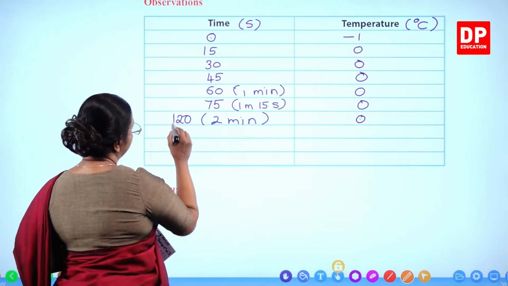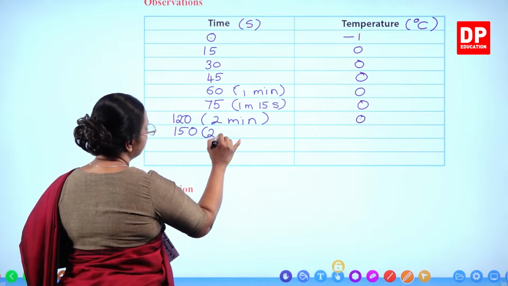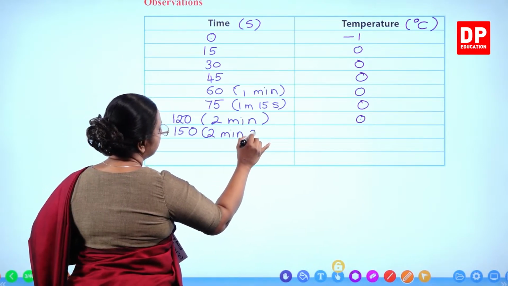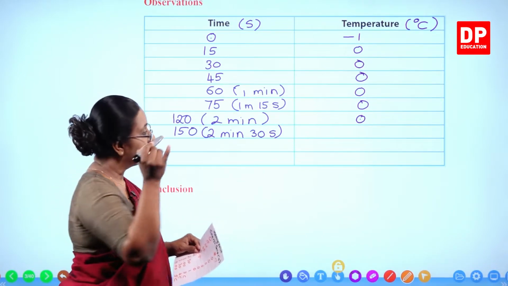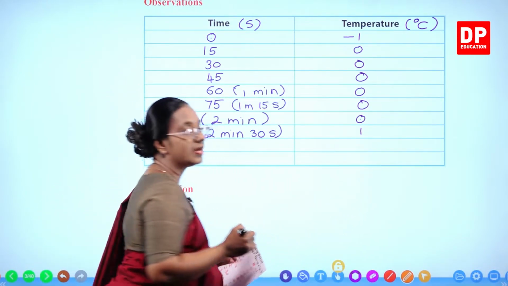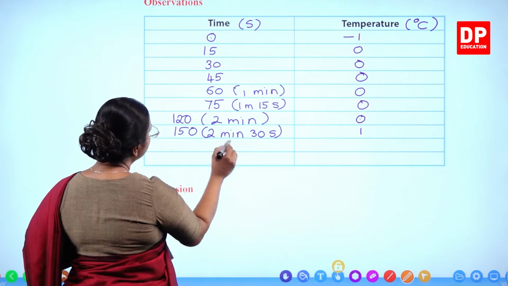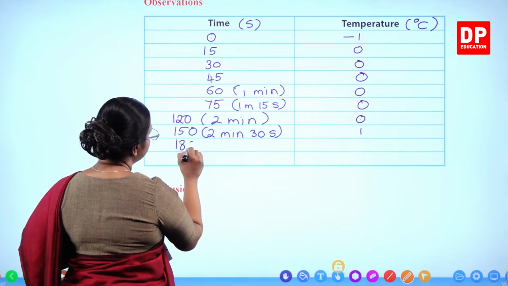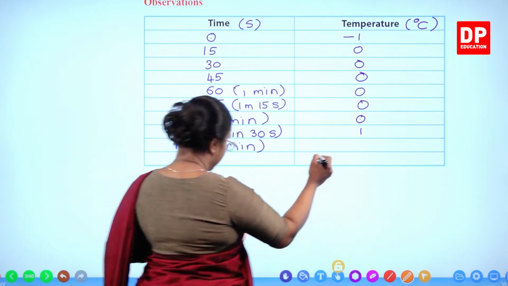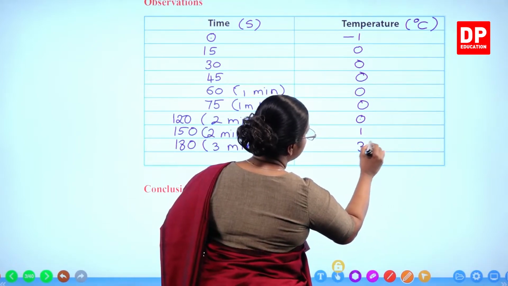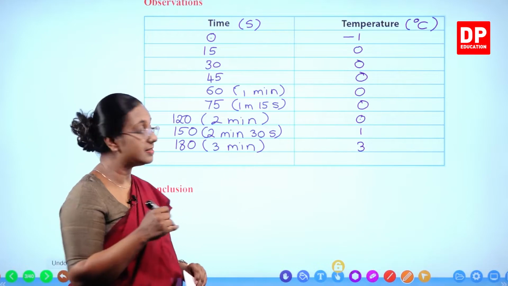After that, when we came to 150 seconds, that is 2 minutes and 30 seconds, what happened there? The temperature became 1 degree Celsius. Thereafter, when it came to 3 minutes, that is 180 seconds, here it is 3 minutes, then the temperature became 3 degrees Celsius.